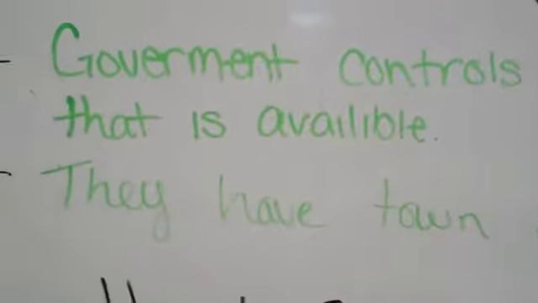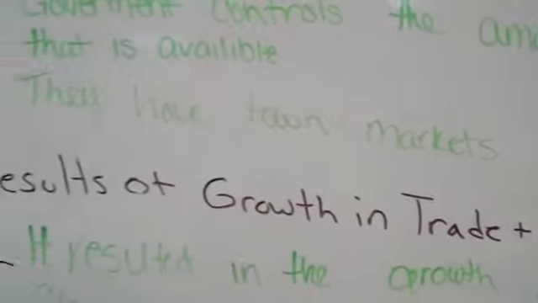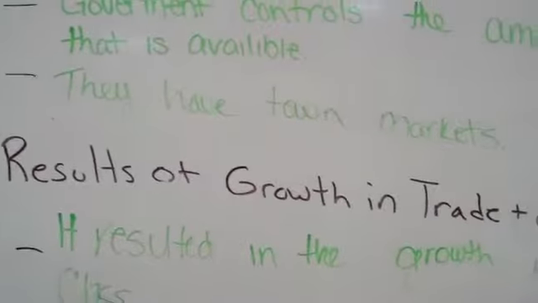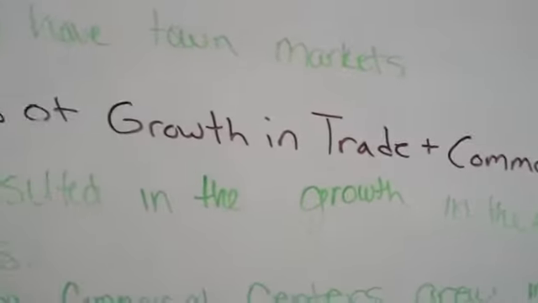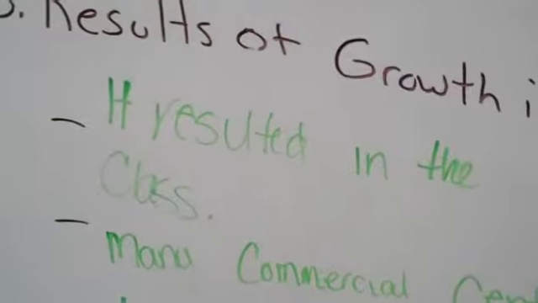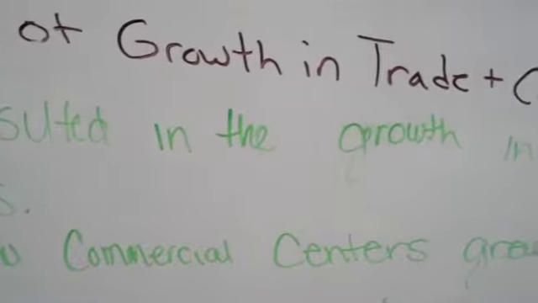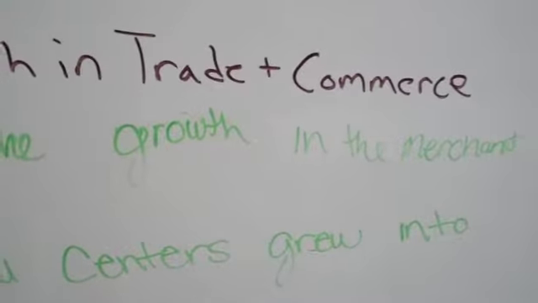So some of the characteristics of China's commercial growth: the government controlled the amount of paper that is available. Something that's always important to keep in mind with our paper money is that the value of it is only as good as what is commonly accepted. So we've talked about that a couple times. Again, emphasizing the town markets that have existed. Lastly, we'll look at the results of growth in trade and commerce, and